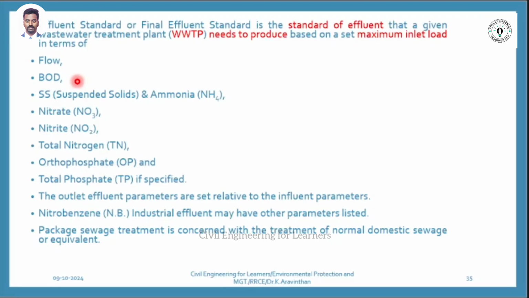The fishes will die. Yes or no? Fishes need oxygen. The industrial water doesn't have oxygen. If you supply there, then the fishes will die. That is why BOD should be checked. That is called what? Biological oxidation demand. That demand they will check. Then suspended solids, ammonia, etc.